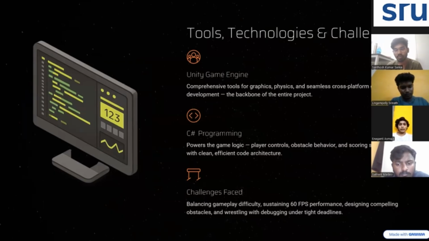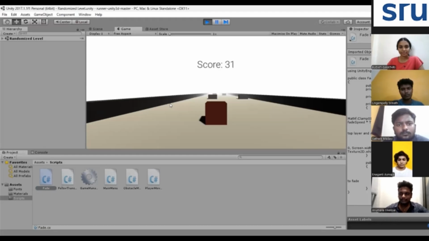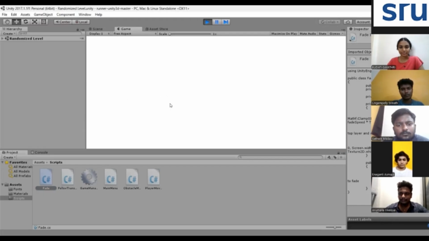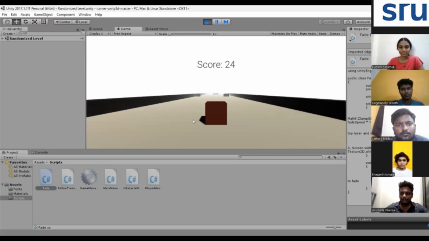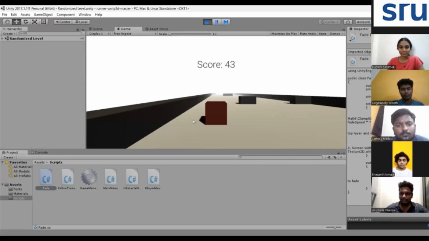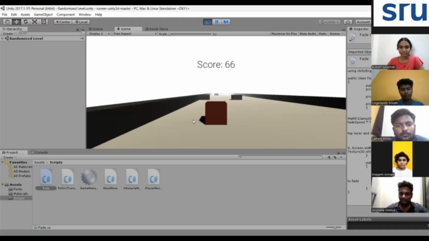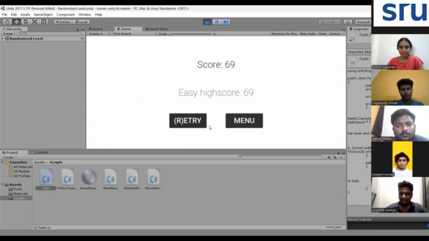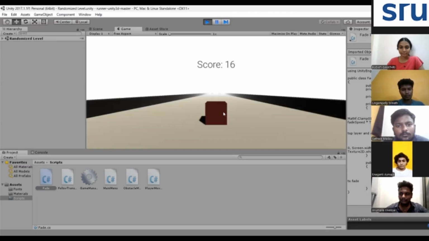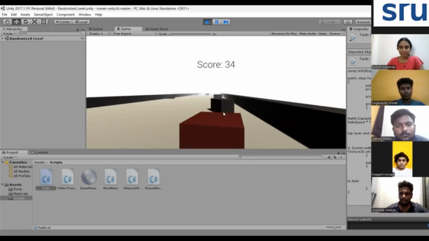Most interesting part: the most exciting part was seeing the cube move in real time, implementing jump mechanics, and testing the game as a team. In this game, the core concept is very simple but highly engaging. Scary Run is an endless runner game where the player controls a block, a cube, that continuously moves forward without stopping. The movement is automatic, so the player doesn't need to control forward motion. Instead, the entire focus is on reacting quickly and avoiding obstacles. The block keeps sliding forward on its own, creating a fast-paced gameplay experience.